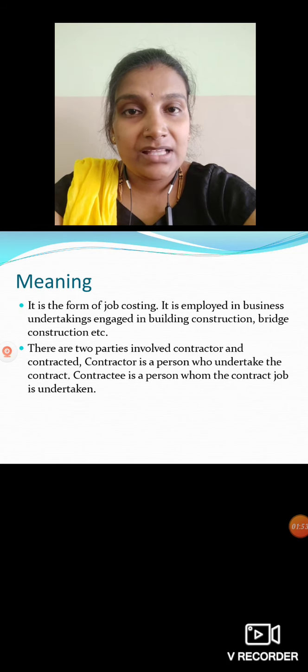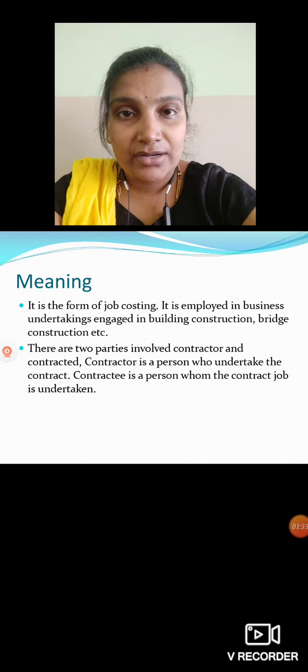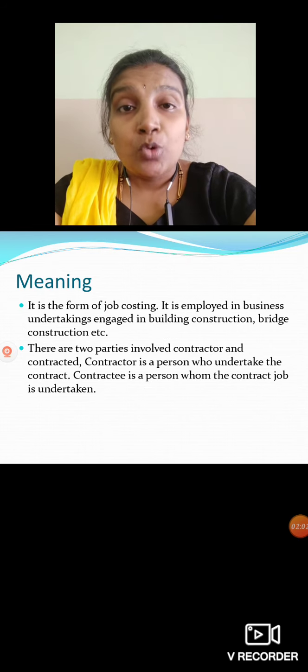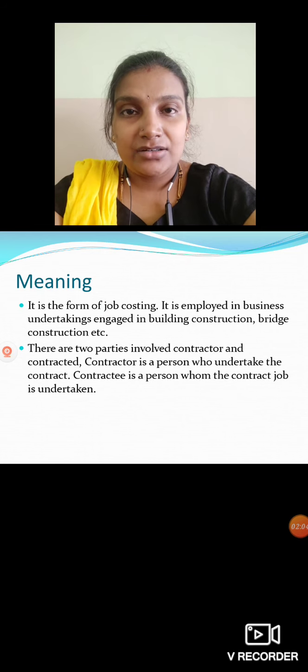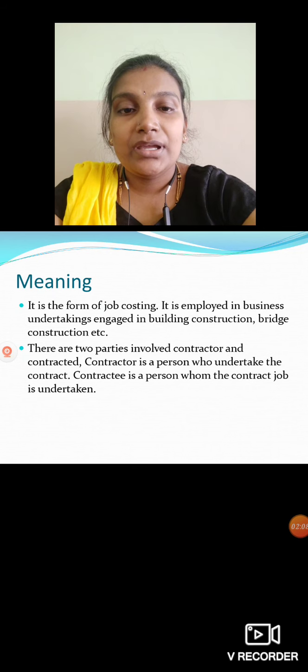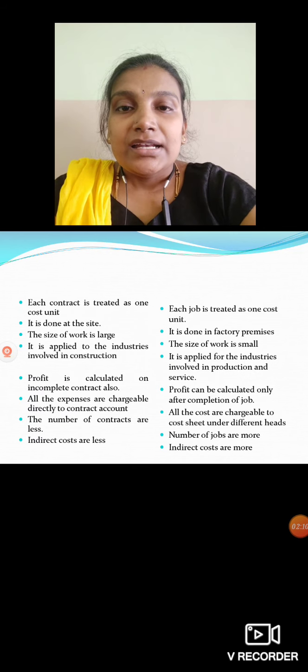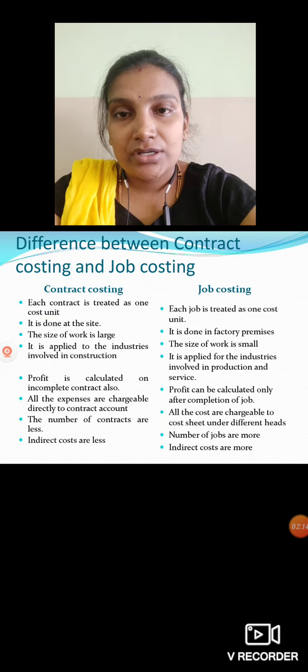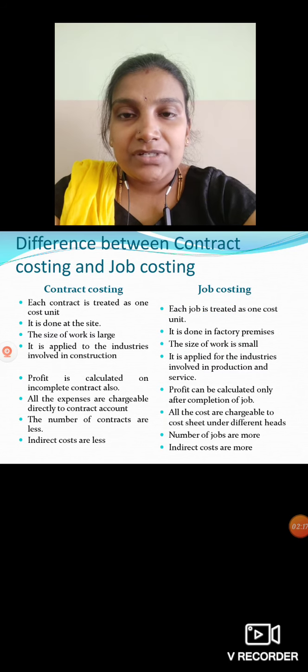Okay, for 2 marks they will ask who is the contractor and contractee. So the contractor is a person who undertakes the contract, and the contractee is the person from whom the contract job is undertaken, or the person who gives the contract. Okay, I hope you are clear with this. Next we'll see the difference between job costing and contract costing. Okay, so what is the first difference we have?